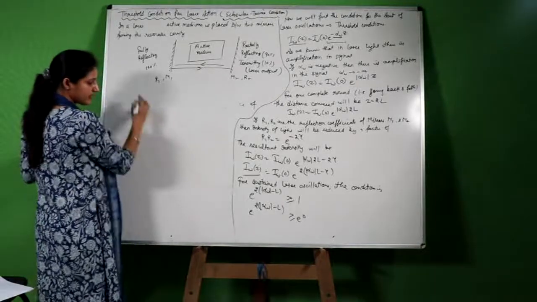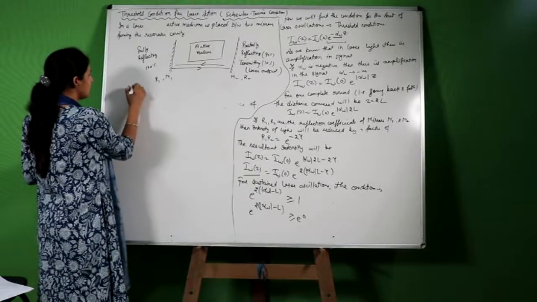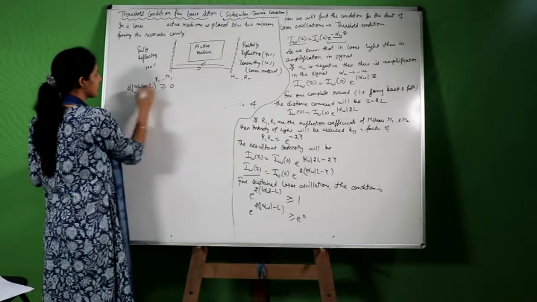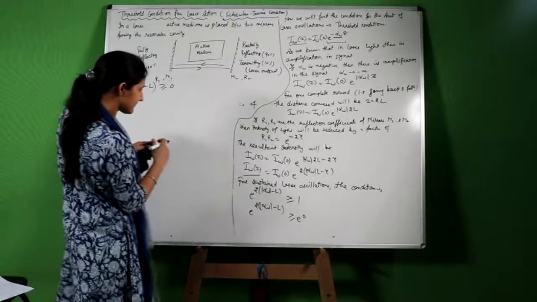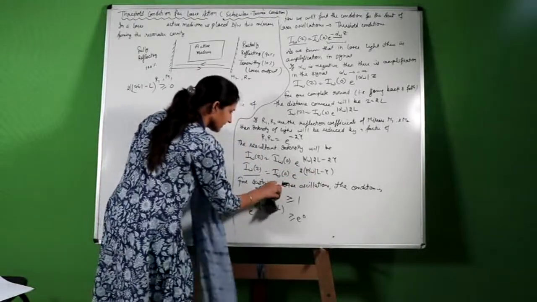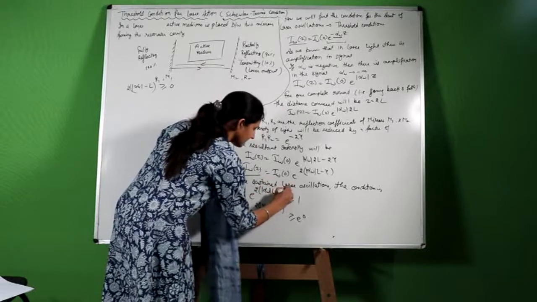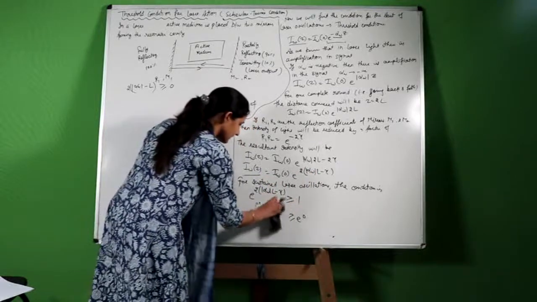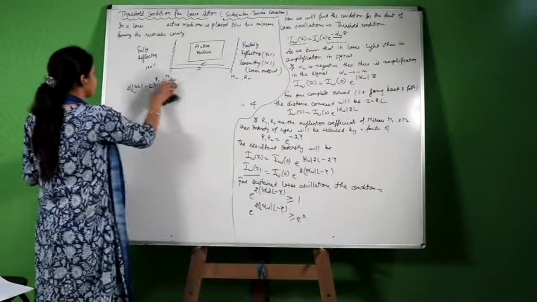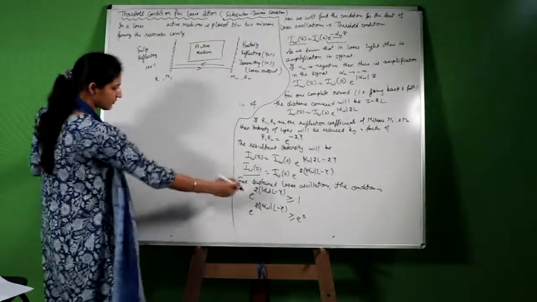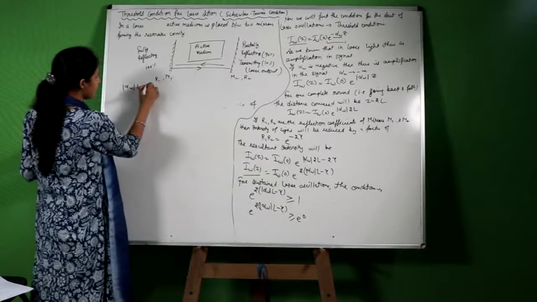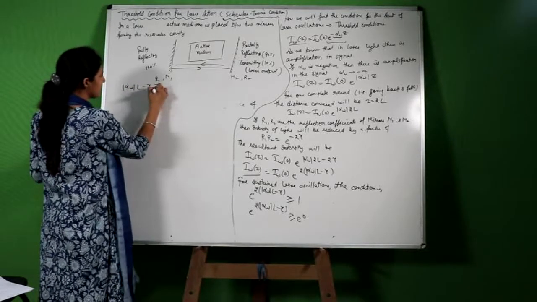It means that 2 alpha omega L minus gamma, this term should be greater than or equal to 0. I have written one mistake. There is alpha omega L minus gamma. This is alpha omega L minus gamma. The condition is now equating this, alpha omega L minus gamma should be greater than or equal to 0.